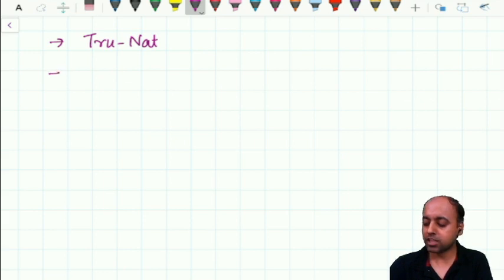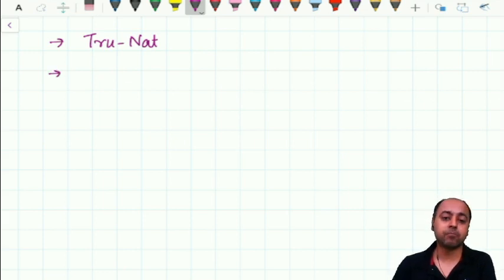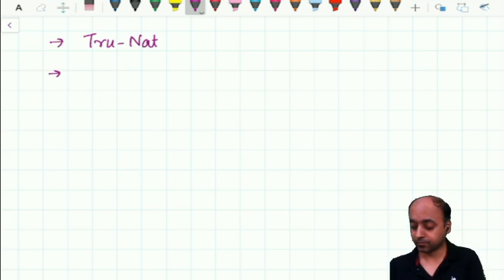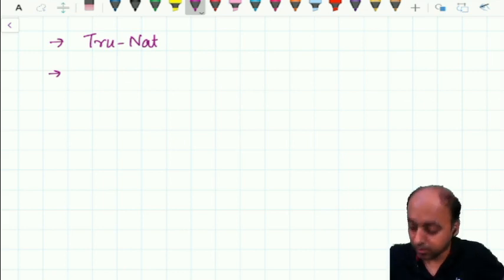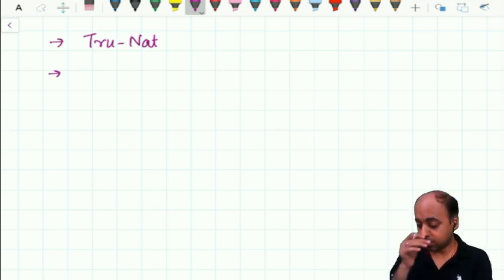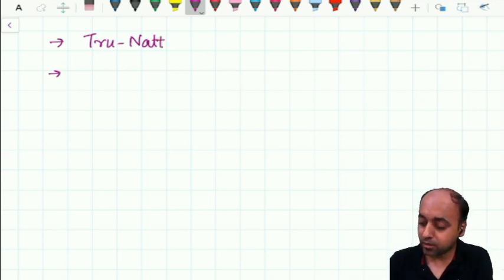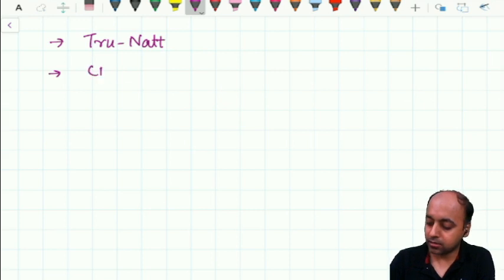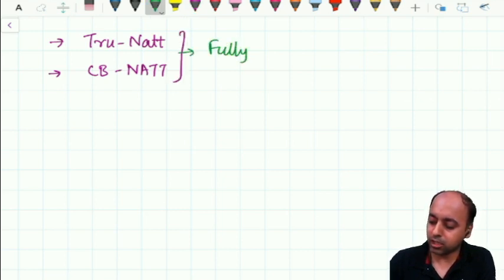Some instruments which are available for automation of the RT-PCR. We have the TrueNat machine and the CBNat machine, these are fully automated RT-PCR instruments.